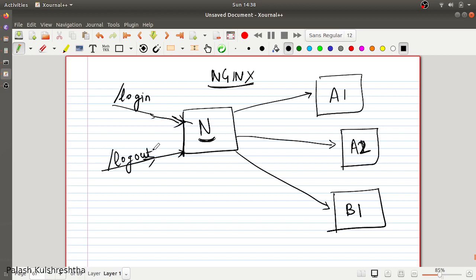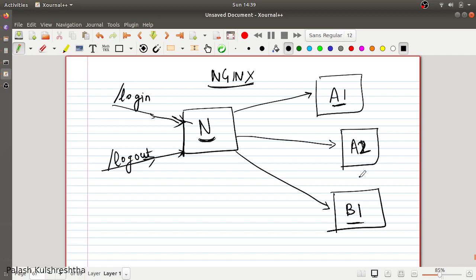You have two APIs that are landing, and login APIs are powered by service A, and logout APIs are powered by service B. These two services are running independently. So service A has two instances, A1 and A2, and service B has only one instance. To route these queries, to proxy these queries, we need some logic. You can do this from your Node application as well, but it is going to take time to mature that code to the level that it has very few bugs, or it is bug free.